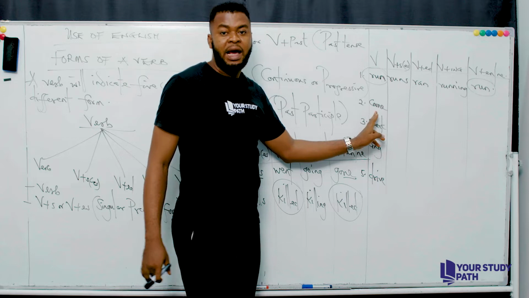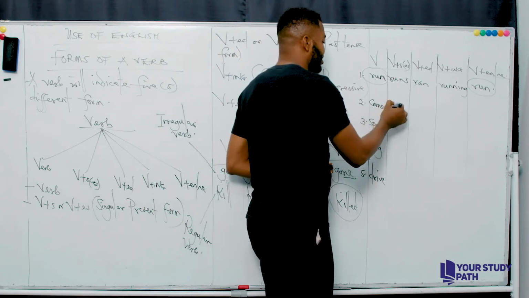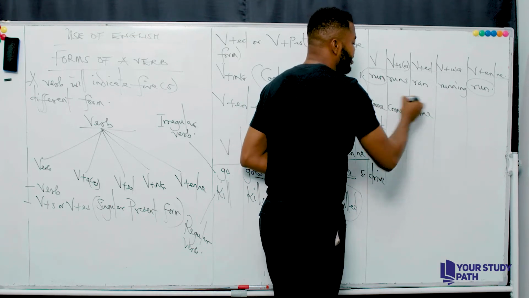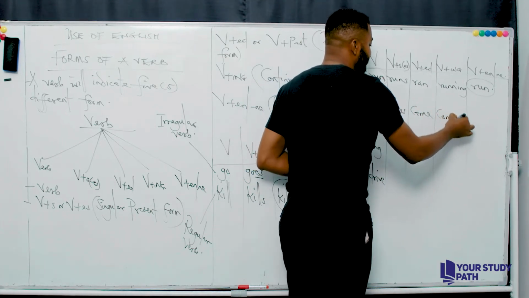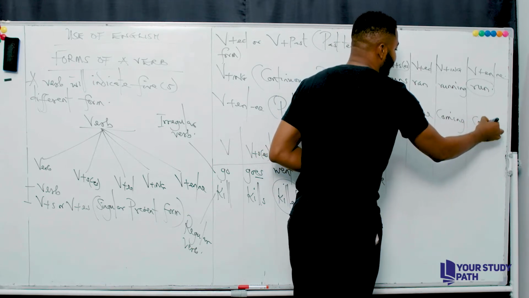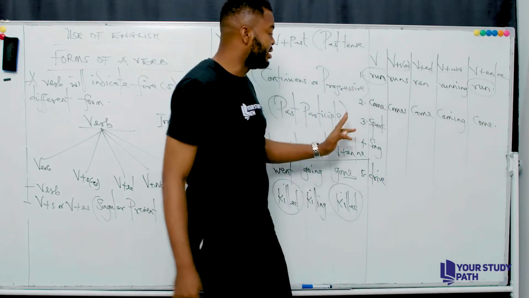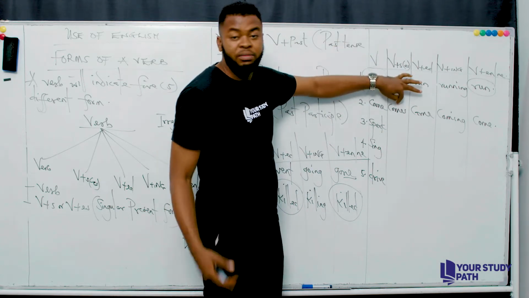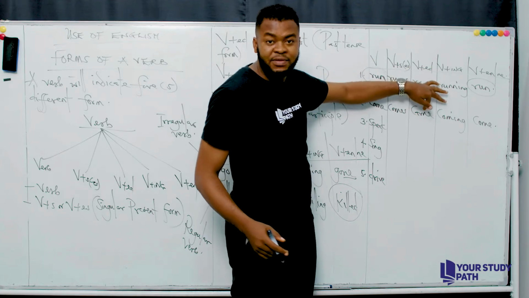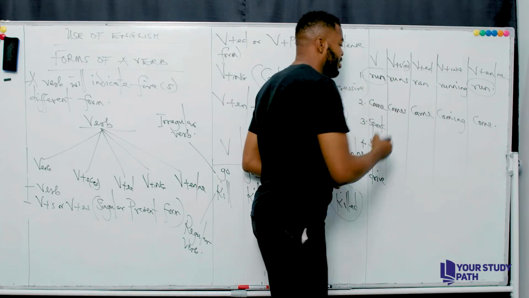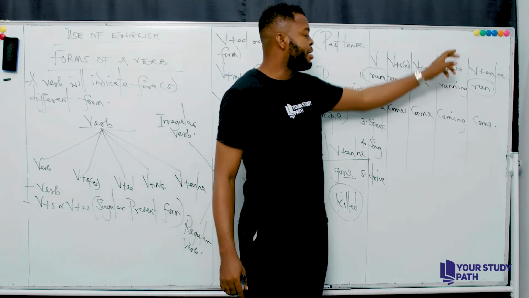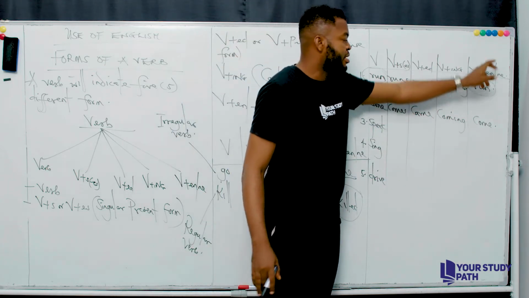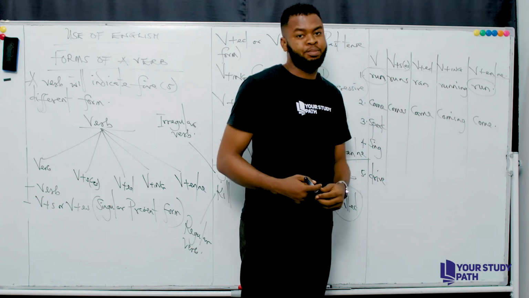Now, let's look at come, where you have the singular present form, comes, and you have came, then you have coming, and you also have come. Now look at the 5 different forms. The base word is come, the singular present form is comes, and the past tense form is came. Okay, I hope you can see that. That's came. Now, the continuous form is coming. Then the past participle form is come.